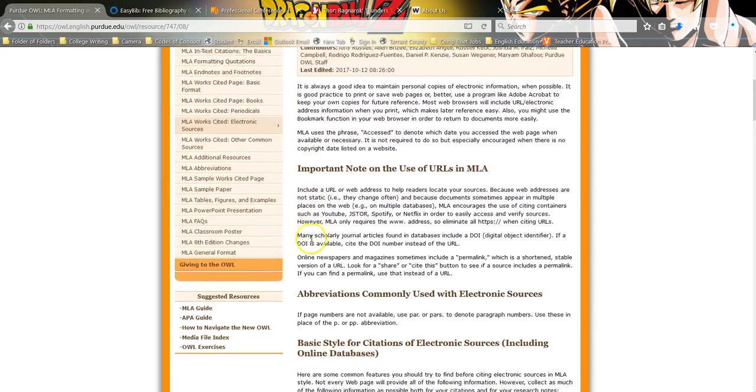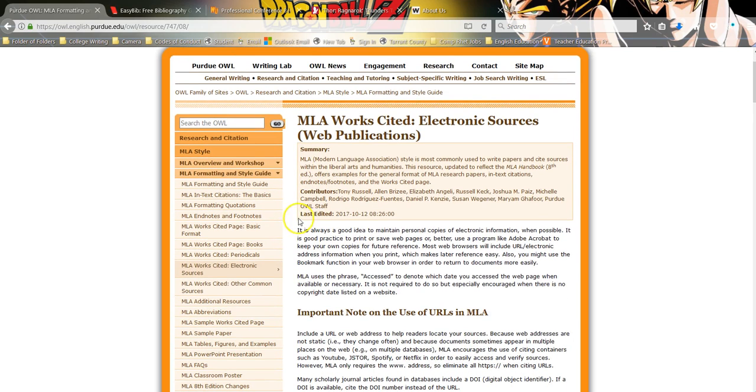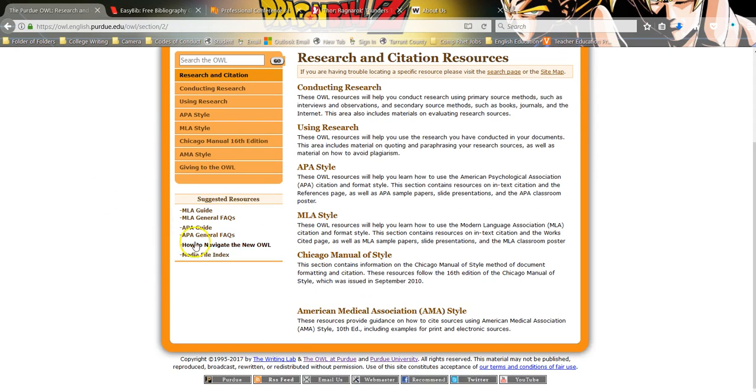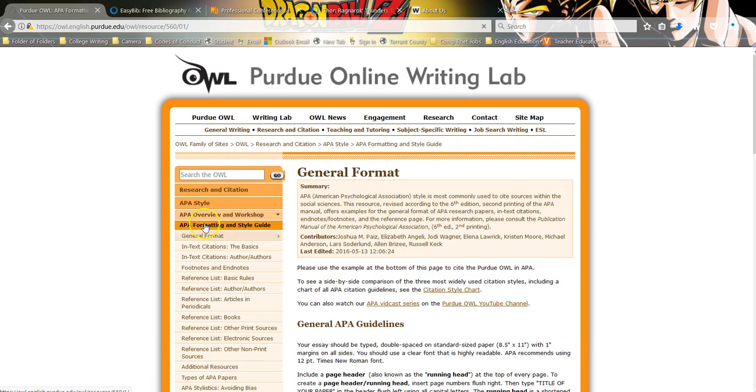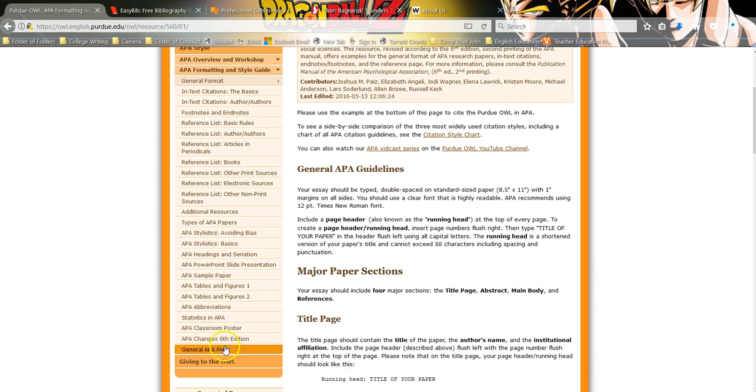Purdue's Online Writing Lab will go through all citations, every style of MLA citation. For those of you watching this for the capstone course, all you have to do to swap over to APA citation style is click right here, where it says Research and Citation, which takes you back to this page, and it's got the APA guide here to walk you through it. The citation style is here as well.